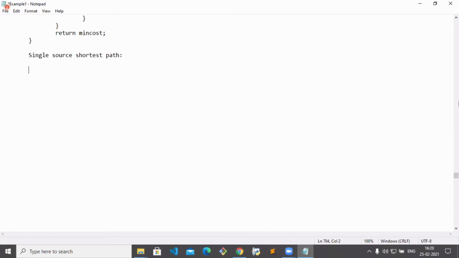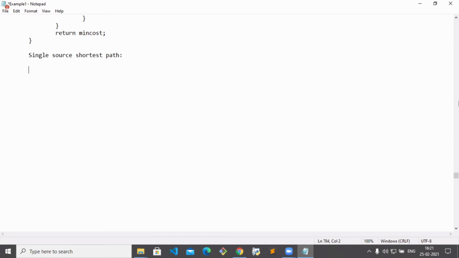Suppose I want to move from this Rudraram place to some Kukatpally. What is the best way I can move? What is the shortest distance? What is my source here? Source is always Rudraram only and the destination may vary. Suppose now I want to move to Patancheru, next day to Bowenpally, next to my friend in Kukatpally. So from the source, I want to find out which is the shortest path. That's why it is named single source shortest path.